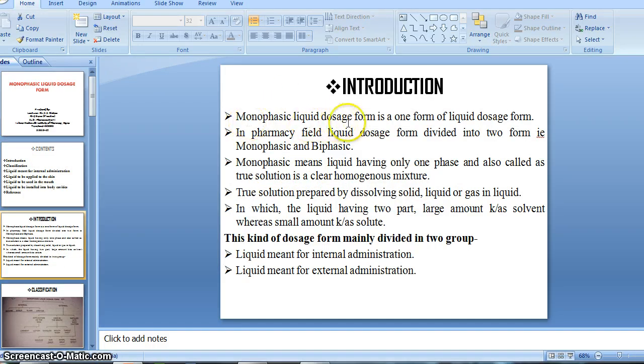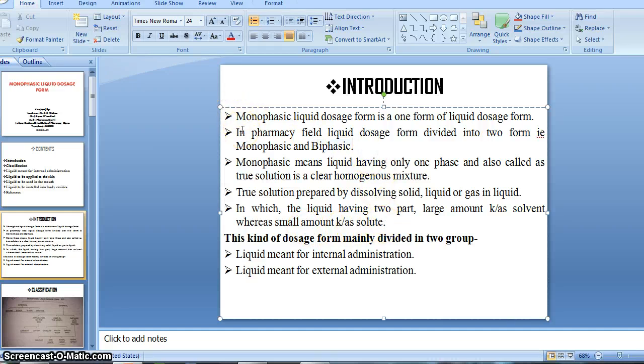So monophasic liquid dosage form is one form of liquid dosage form. In the pharmacy field, liquid dosage form is divided into two forms, that is monophasic and biphasic. Monophasic means liquid having only one phase, also called a true solution, a clear homogeneous mixture. A true solution is prepared by dissolving a solid, liquid or gas in a liquid, in which the liquid has two parts: a large amount known as solvent, whereas a small amount known as solute, right?